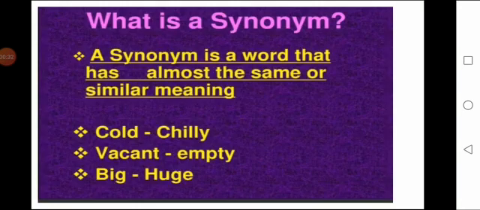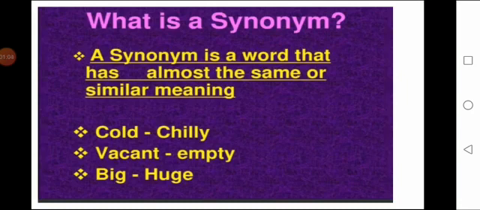Students, in our previous lesson, we discussed the definition of synonym. I've already told you that a synonym is a word that has almost the same or similar meaning. Sometimes they are exactly the same in meaning, but sometimes they can be very close or very near to the actual word.